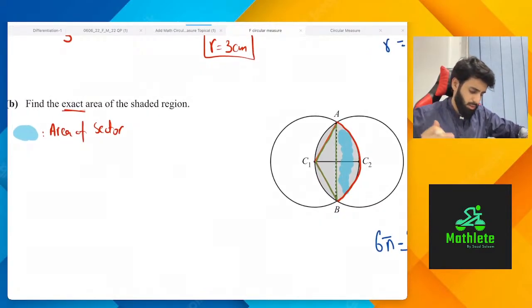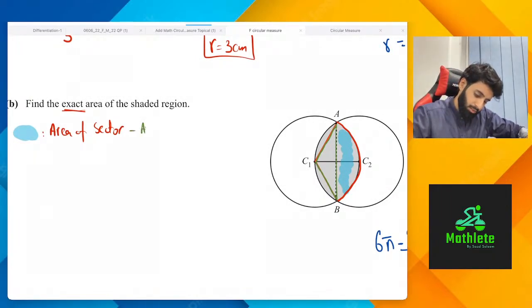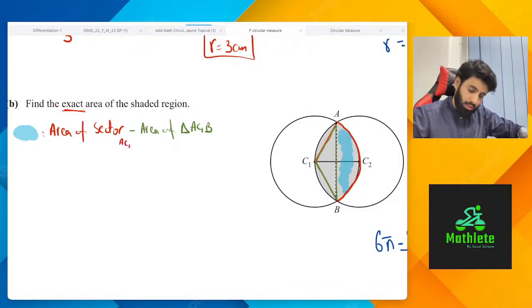Wait, मैंने उल्टा बोल दिया. Previously it was red, now it's green. Minus area of triangle. और कौन सा triangle? Triangle AC1B. And which sector are we talking about? We're talking about A, C1 and B.